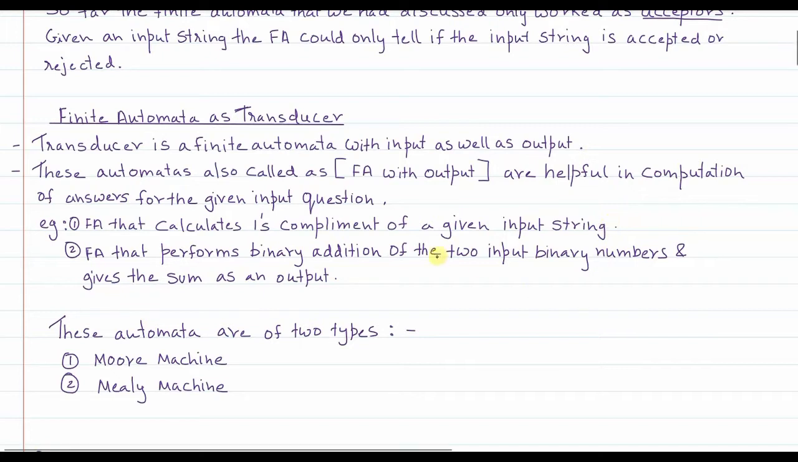The second example: a finite automata that performs binary addition of two input binary numbers. Suppose two binary numbers are given to the finite automata, and it does the binary addition of those numbers and gives the sum as the output. Here also the finite automata is doing some addition, some computation. So in both these examples, your finite automata works as a transducer and not just an acceptor, right?